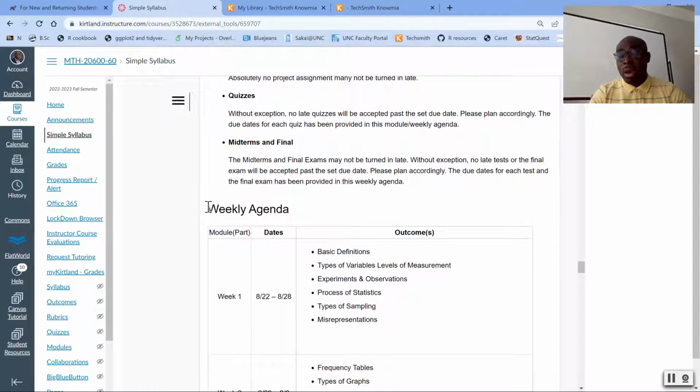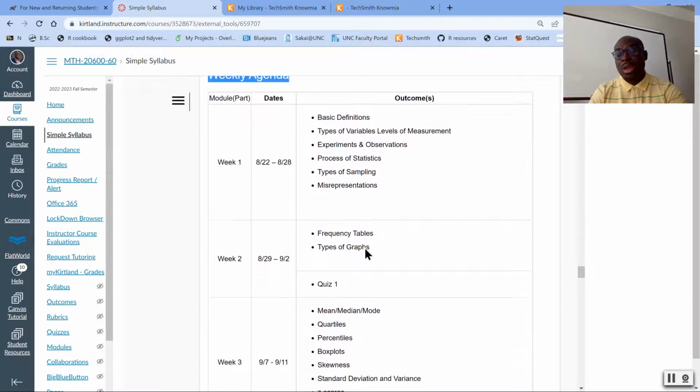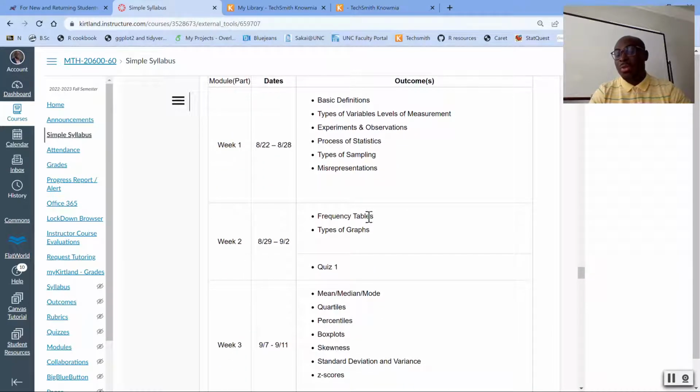Then, this is perhaps one of the most important aspects of the syllabus, and that is your weekly agenda. You have the week 1, the dates, and the outcomes we seek to accomplish. Then week 2, for example, we're covering frequency tables, types of graphs, and then there will also be a quiz 1 in addition to the homework assignments in Newton Alter that you need to complete on these topics.